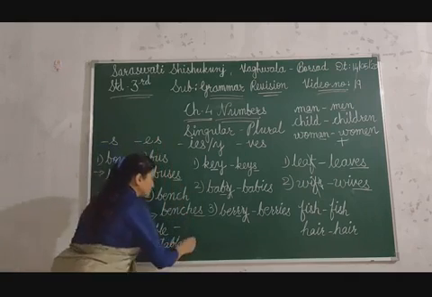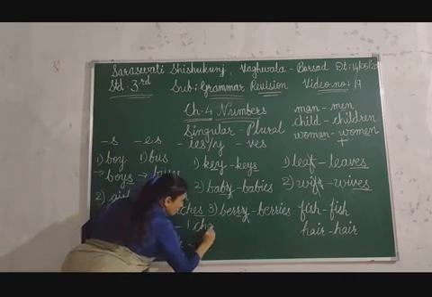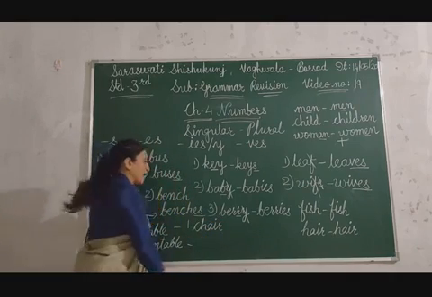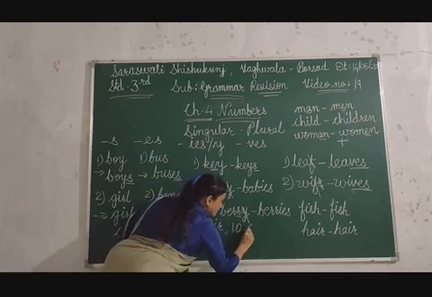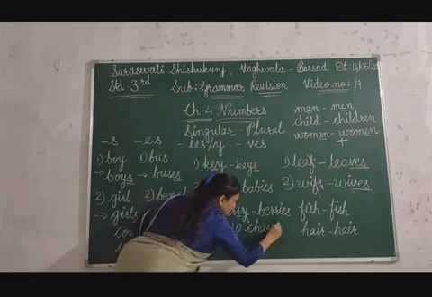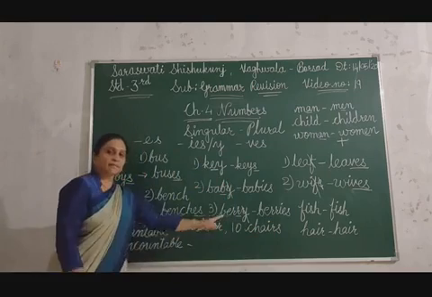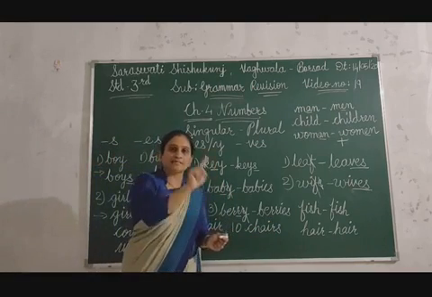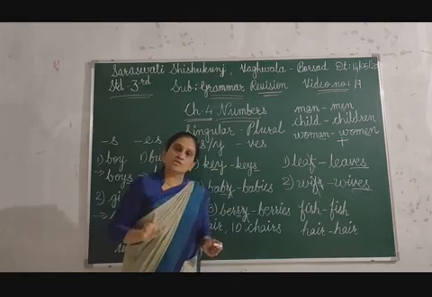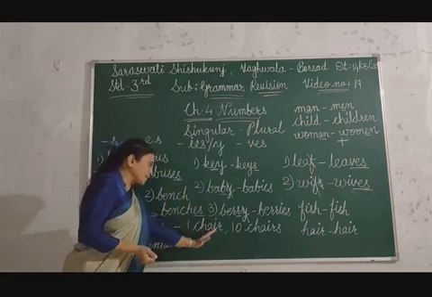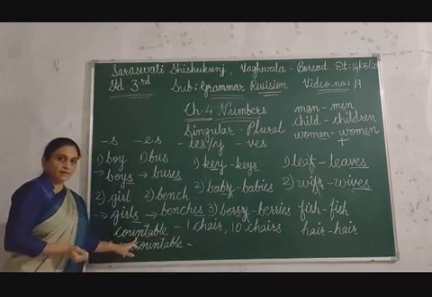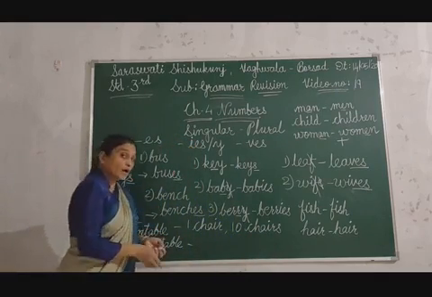One chair, singular form, is countable, you can count, and 10 chairs are also countable. You can count 1, 2, 3, 4, 5, 6, 7, 8, 9, 10. If they are in singular form or in plural form, both are countable. And which are uncountable?